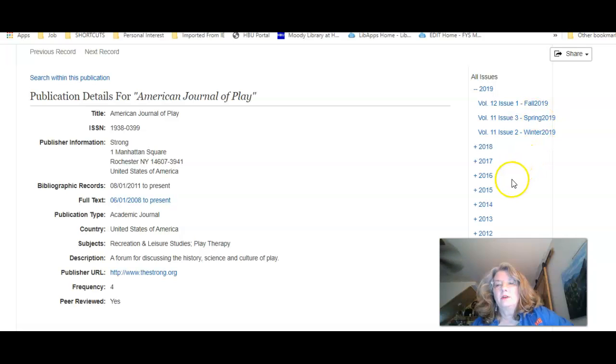Okay, so let me see what's in 18. You see that the same thing happened last year, and you only see 3 issues here. So this frequency could be wrong now. Maybe they've gone to 3 times a year and they haven't updated that yet. So let me go ahead and open this and go back to 19. Let's look at the fall volume 12 issue 1.